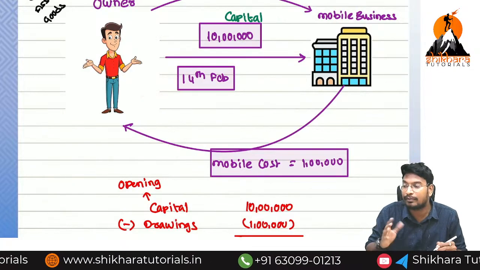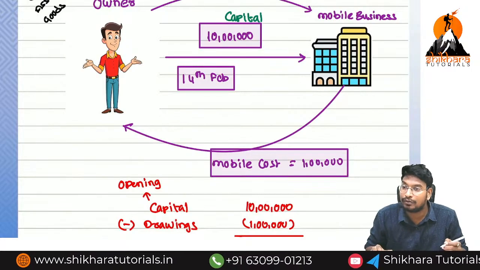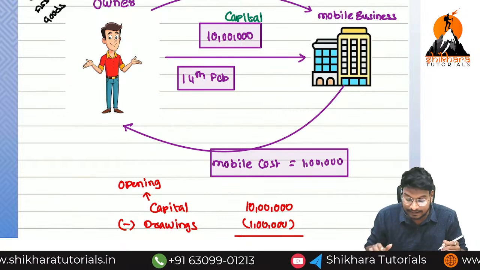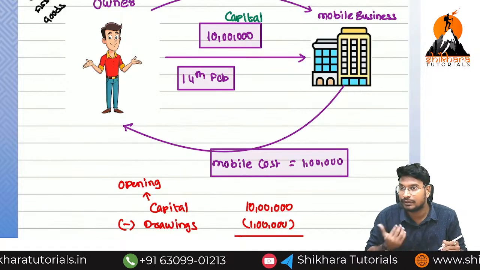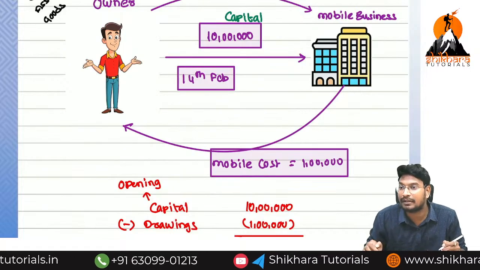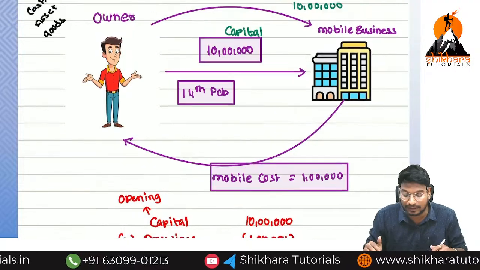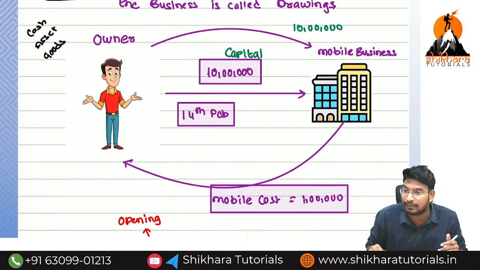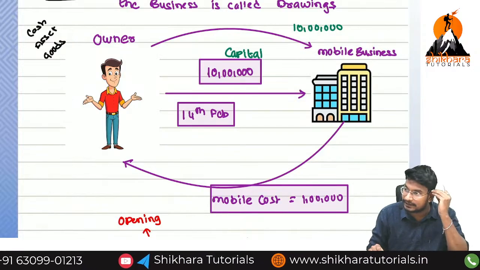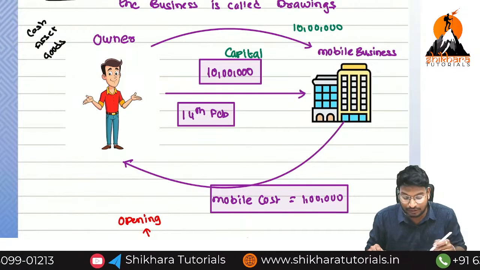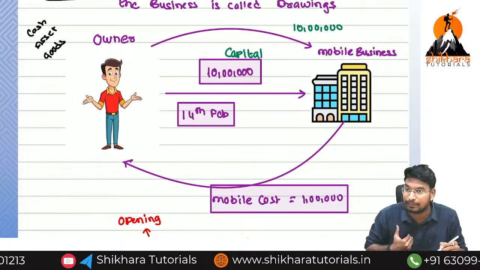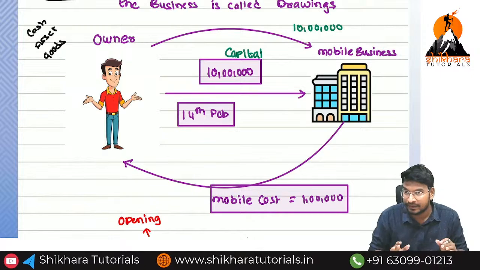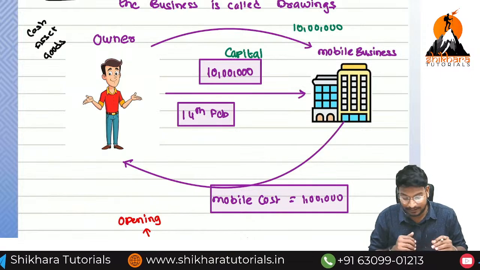If we sell that mobile phone, we are going to collect the amount from the customer. But the owner has taken it away. In this situation, we need to collect the amount from the owner, but we should not write the owner's name in the books of accounts. So instead of owner, we need to put the word drawings. In the case of investment, instead of owner, we put the word capital. Drawings is an asset and capital is a liability, because we have to receive from the owner. Anything receivable is called an asset, and anything repayable is called a liability.